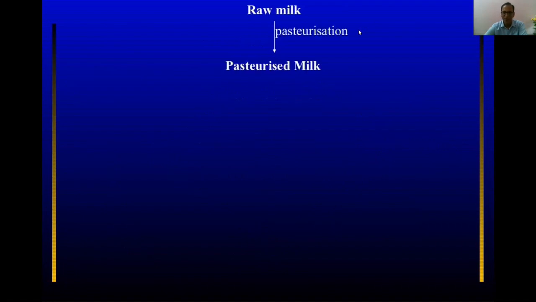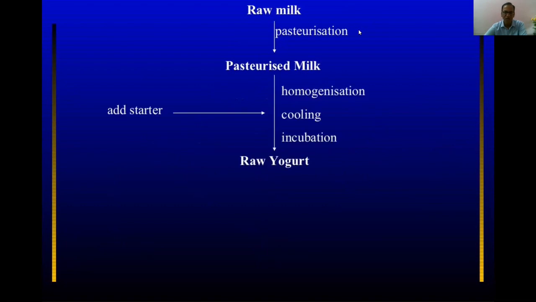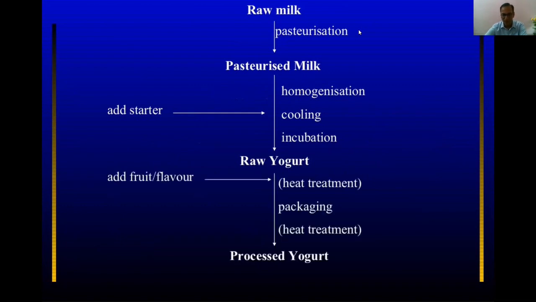So raw milk is taken, pasteurization. After pasteurization, I'm adding some starter, homogenizing, cooling, and doing the incubation, and the raw yogurt is ready. In this raw yogurt, I'm adding fruit flavor, any other kind of essence, and doing a heat treatment, and in packaging, and if required, providing a heat treatment after packaging, and the processed yogurt is ready.